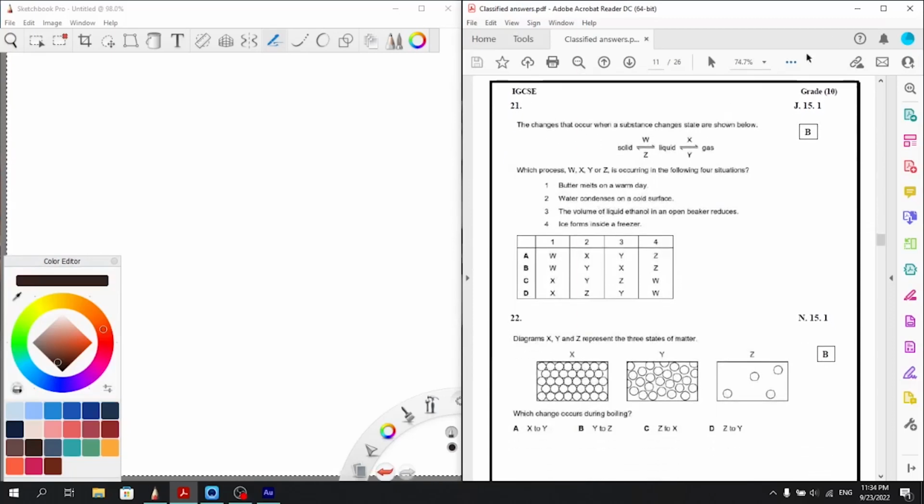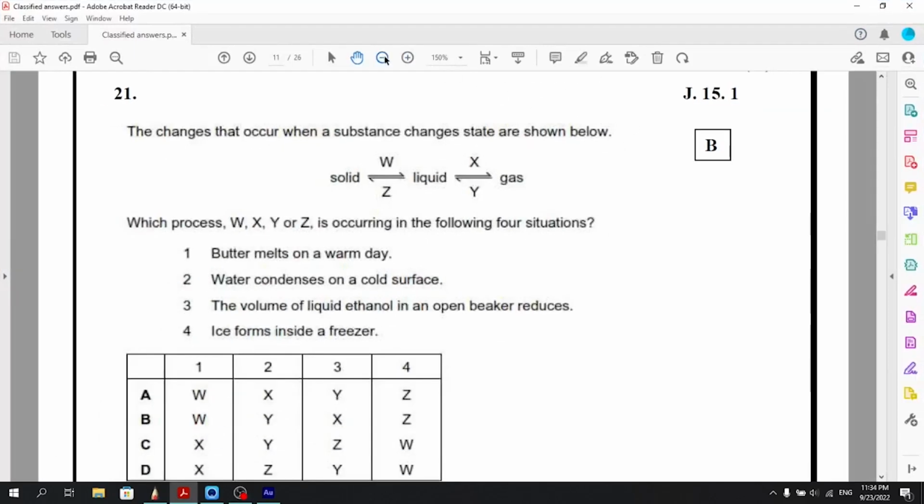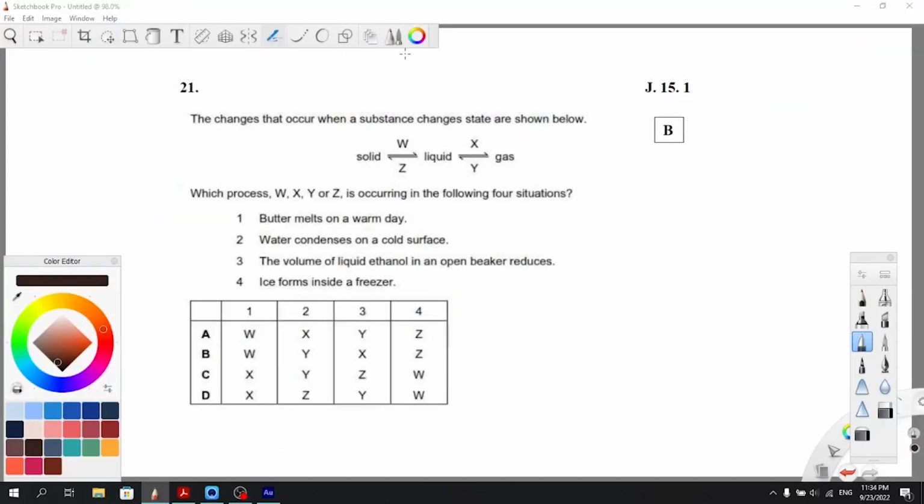Question 21. The changes, apparently I'll have to take a screenshot again. The changes that occur when a substance changes state are shown below. Solid to liquid, liquid to gas, gas to liquid, and liquid to solid. Which process, W, X, Y, or Z, is occurring in the following four situations?